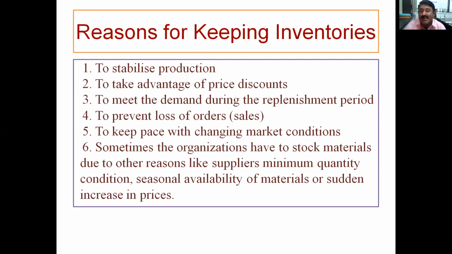To take the advantage of price discount, which I have already discussed. If I know that 1000 tons of steel material in the form of plate is required, 100 per month, then the company will discuss and negotiate with the supplier of that particular steel. If they purchase 10 tons, the rate may be different. If they purchase 100 tons, the rate may be different. But if they purchase 1000 tons, again good negotiation and a discount can be asked as the quantity is more. This is the inventory benefit.